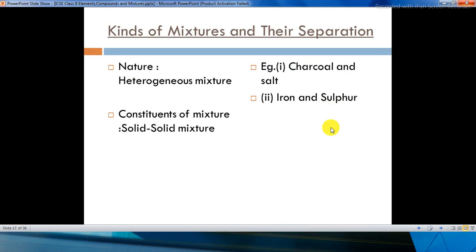First of all, nature heterogeneous mixtures. Examples are charcoal and salt, and also iron and sulfur. So these are heterogeneous; you are able to identify both. The constituents of the mixture are solid. So in this way, you can classify them.